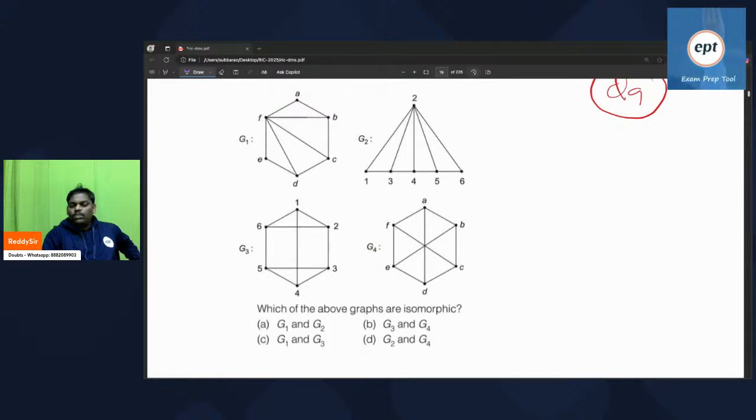Try everyone. Which are isomorphic here?